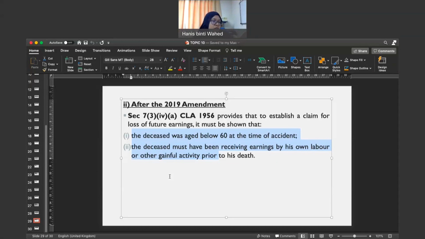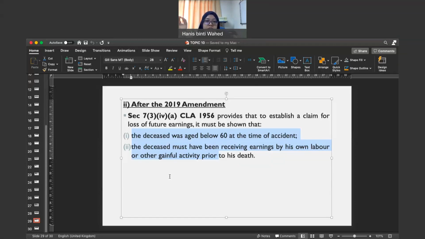Okay, and then you can also claim for bereavement by virtue of section 7 subsection 3A of the Civil Law Act 1956. Okay, section 7 subsection 3A also states about the amount. Okay, the amount that you can award for the claim of bereavement. Prior to amendment in 2019, the amount will be 10K.